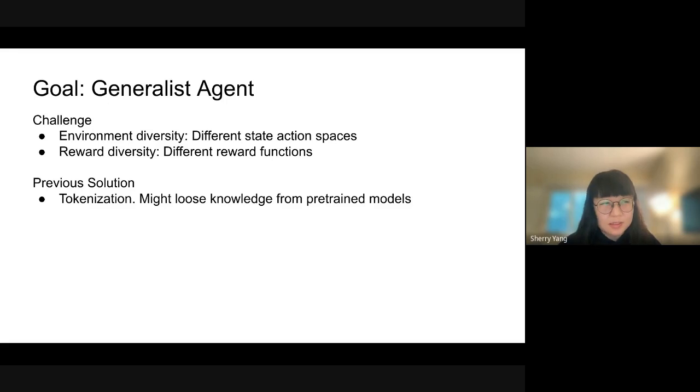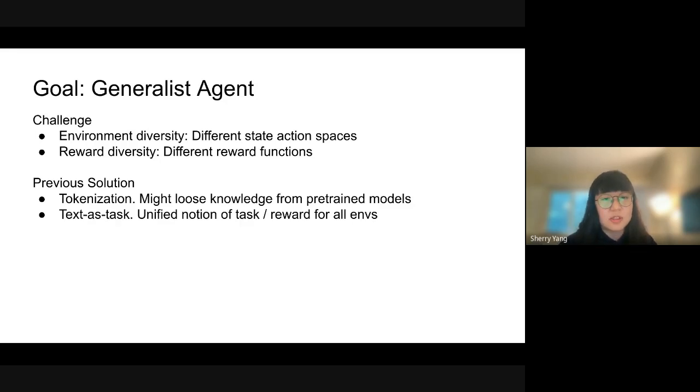But this tokenization scheme might not preserve any knowledge from these large pre-trained models, right? Video models or text models, because it requires a lot of new data to be collected from the environments to be able to learn policies on top of these tokenized observations.